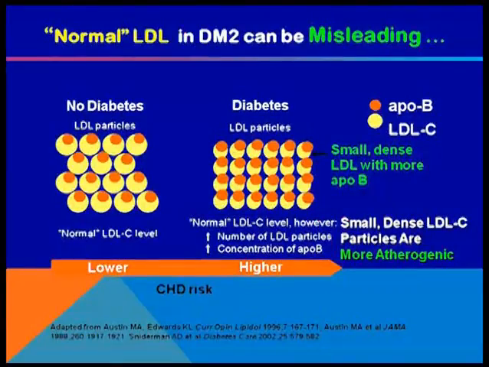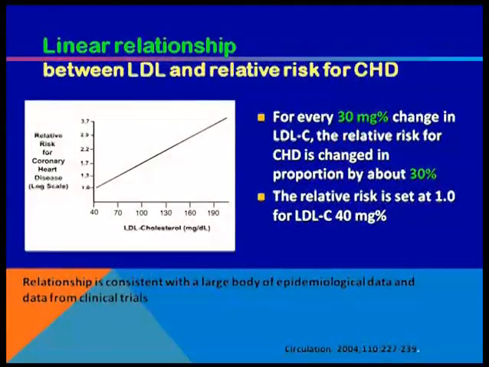Now, this is what a small dense LDL particle is, which is more atherogenic. So this is the main culprit in type 2 diabetic patients. And there is a linear relationship between LDL and cardiovascular events and mortality. For every 30 milligram percent change in LDL, there is an increase in CHD by almost 30%.